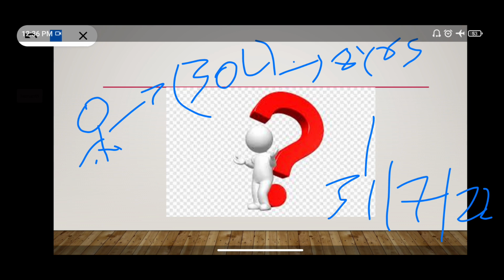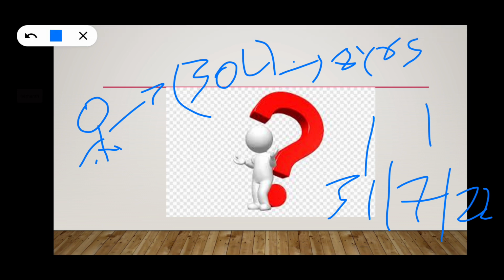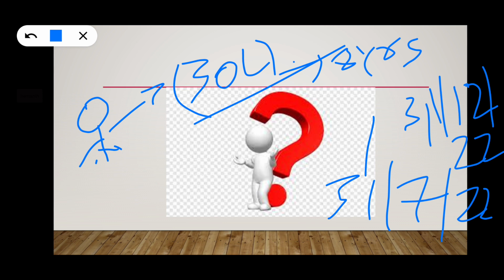So if that person has filed the return on 31 12 2022, then he cannot carry forward this loss. That means this 30 lakhs cannot be carried forward. Only if that person has filed the return of income within the due date, 31st July 2022, can he carry forward this loss. So loss return says that some particular losses cannot be carried forward if the return was not filed within the due date.